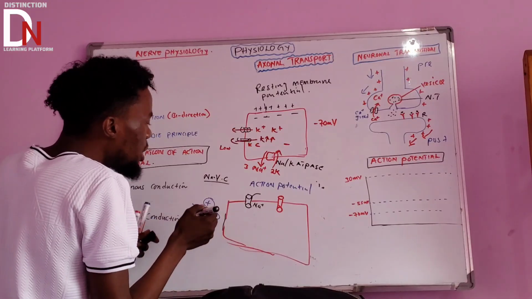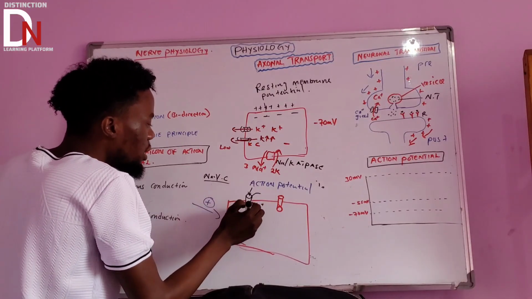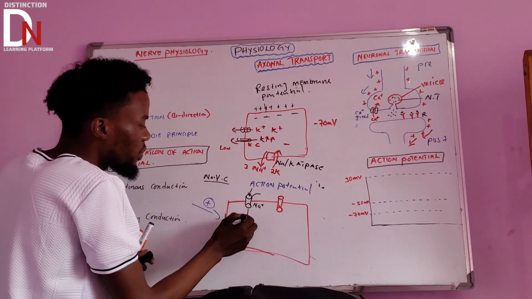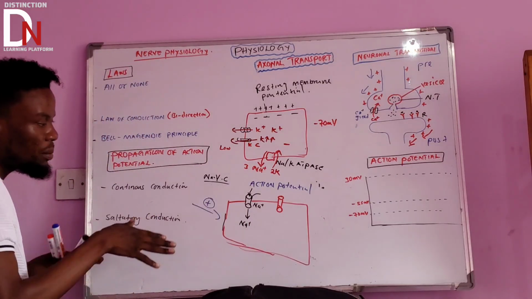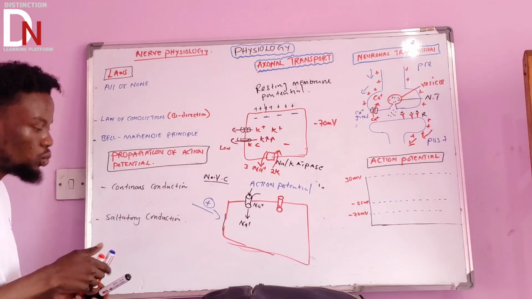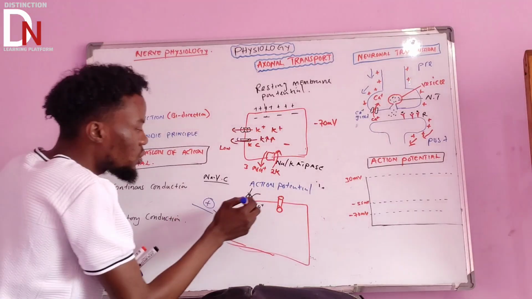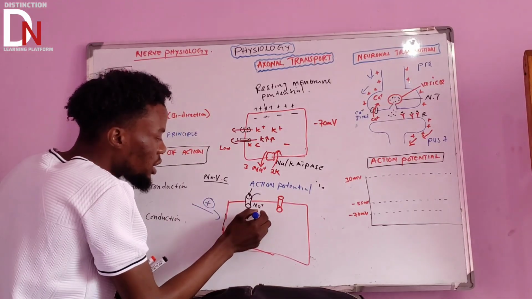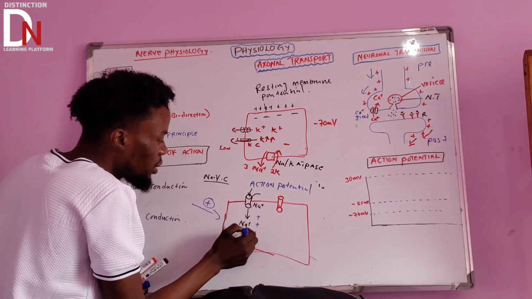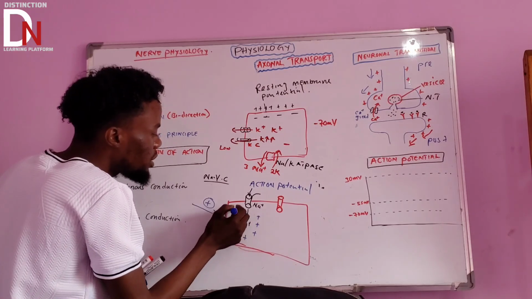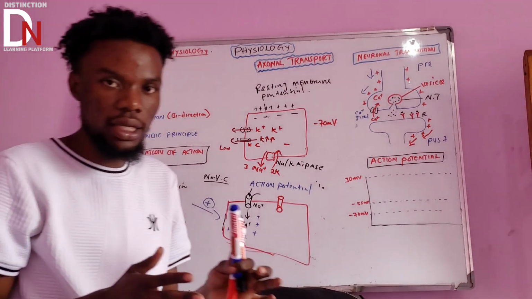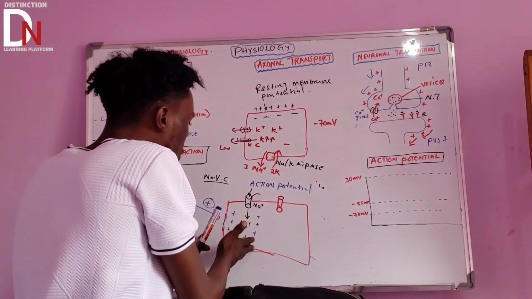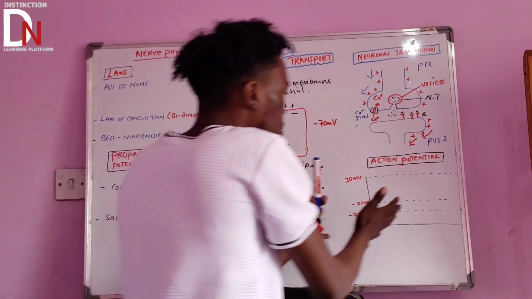If they open like that, sodium will start going into the cell. If sodium is going into the cell, what are you making the inside of the cell? The inside of the cell is going to become more positive. Now let's come here so that we fully understand. If I explain what happens initially, then we're going to plot it here.